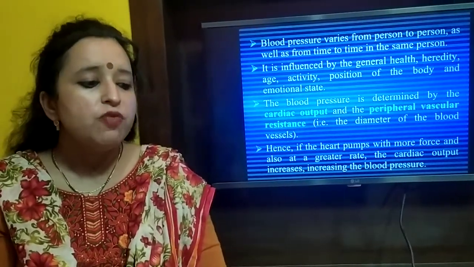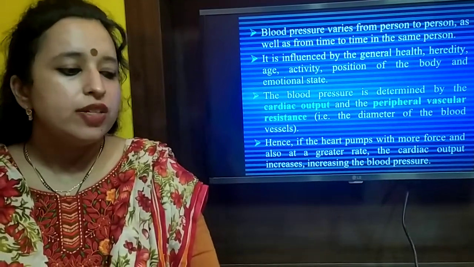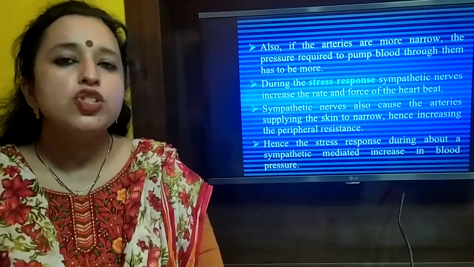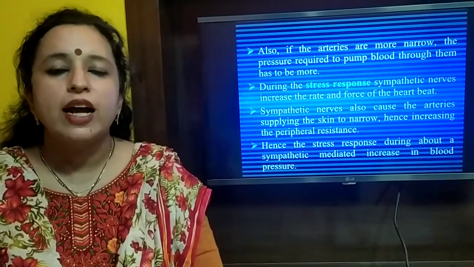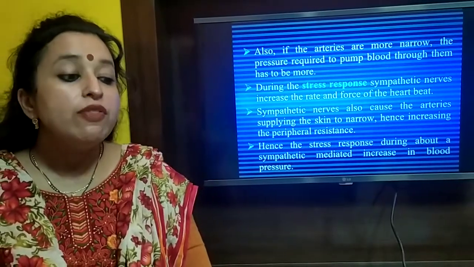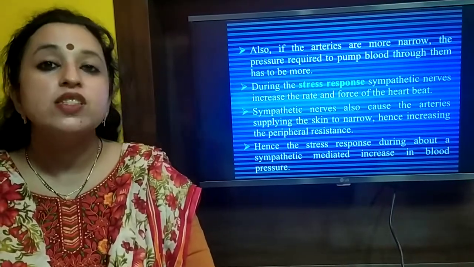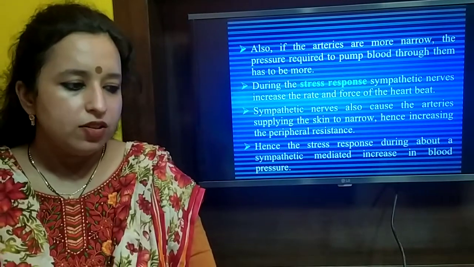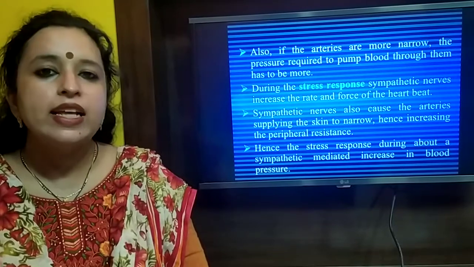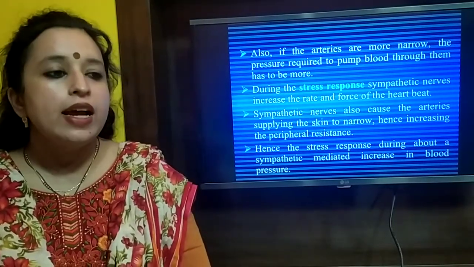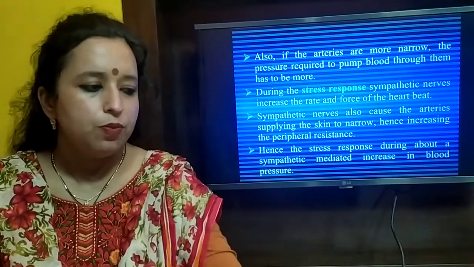If the heart has to pump with more force and also a greater rate, the cardiac output increases, thus increasing the blood pressure. Also, if the arteries are very narrow, then the pressure required to pump the blood throughout has to be more. So even during the stress response, the sympathetic nerves from the nervous system increase the rate and force of the heartbeat. Sympathetic nerves also cause the arteries supplying the skin to narrow, hence increasing the peripheral resistance. Hence, the stress response brings about a sympathetic mediated increase in the blood pressure.